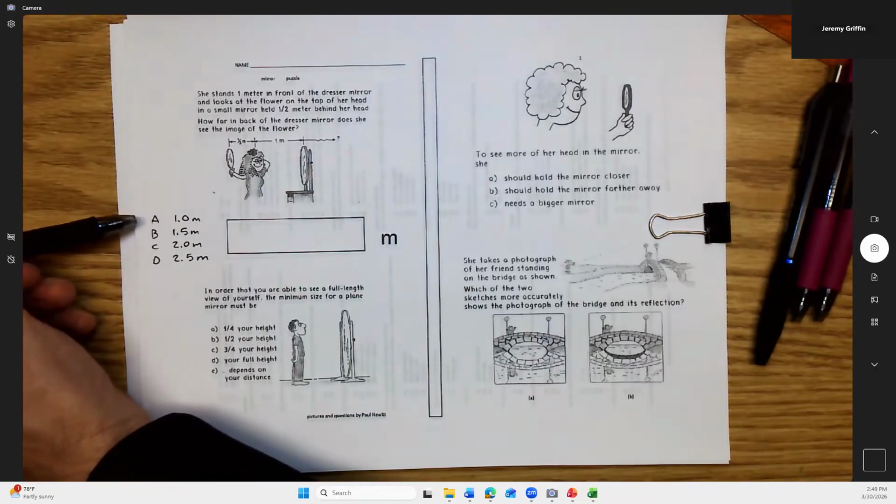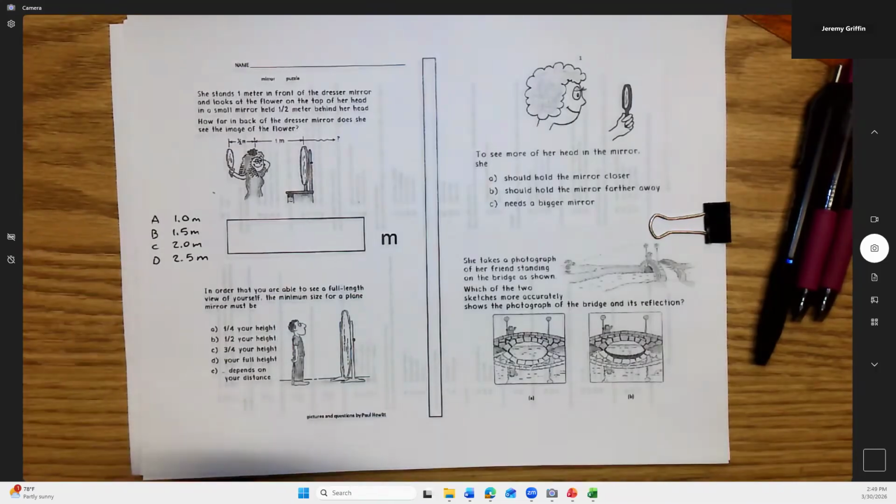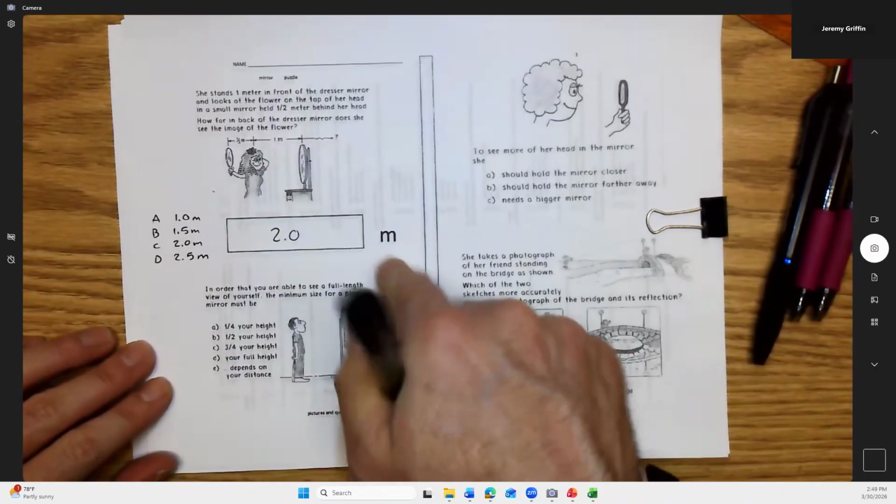Who says A? Who says B? Who says C? Yeah, I said C. All right, got some letters. I'm going to go with 2.0 meters, and I'll show you guys why. So why is it 2 meters?